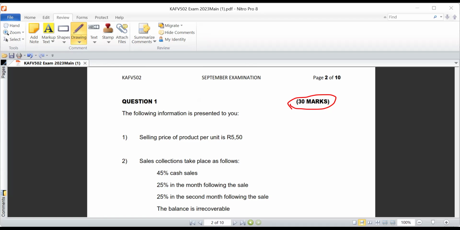So this is question one, KAFV502 2023 question paper.